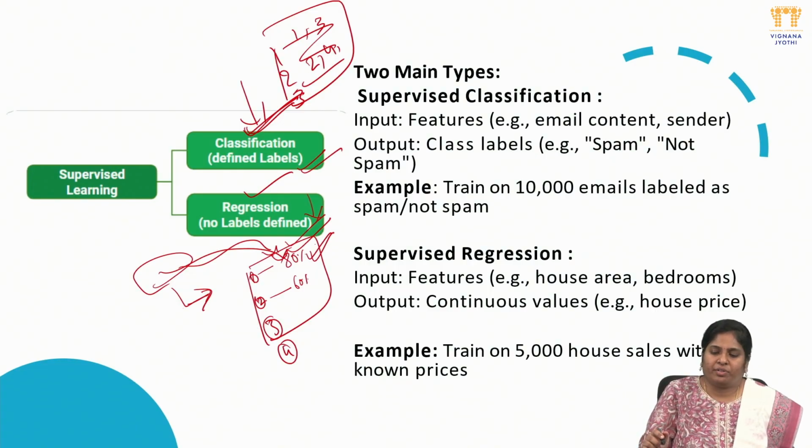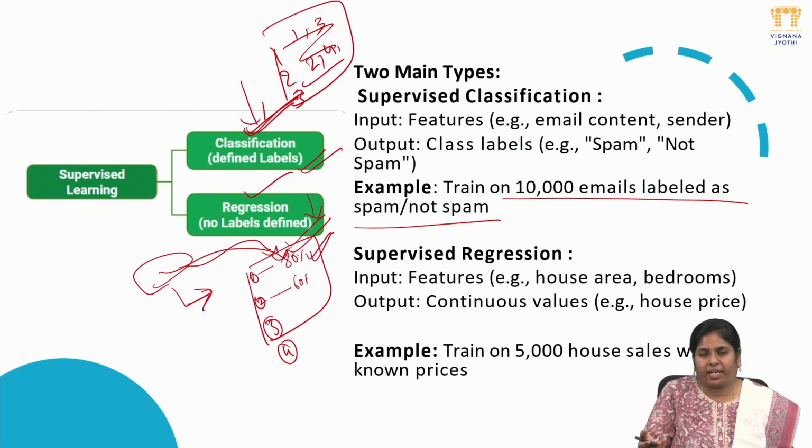So there are two main types of supervised learning. Classification: the input is features, and the output is the labels. Example: train on 10,000 emails labeled as spam and not spam, so that for further incoming data, it will easily predict by seeing the email address whether it is spam or not.